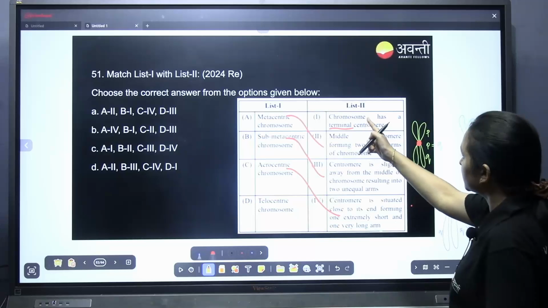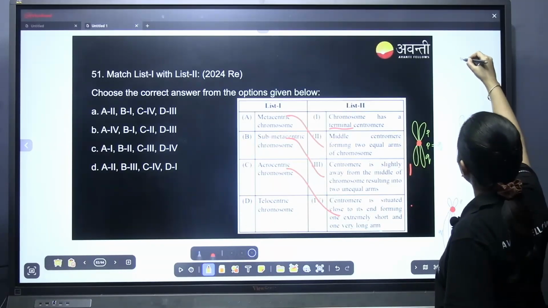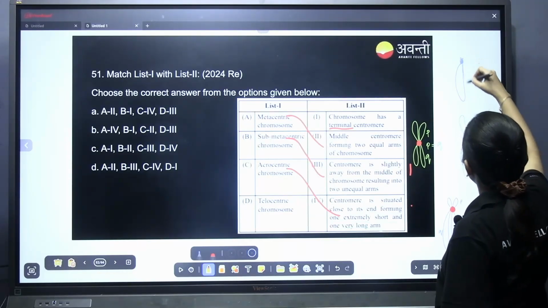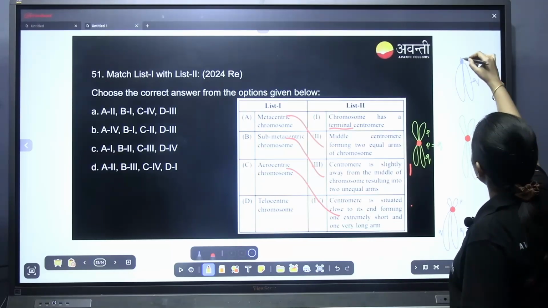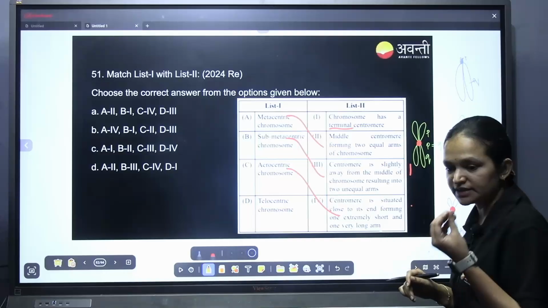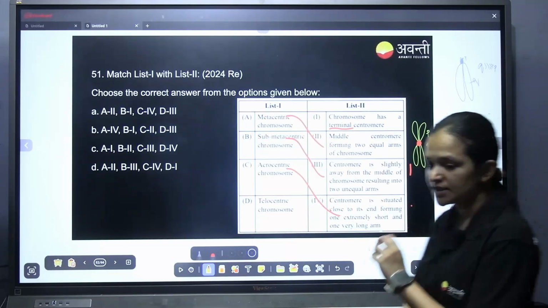Now coming to the telocentric. This is the centromere and this is the Q arm. You cannot even see the P arm, so Q is very much larger than P. That is telocentric.